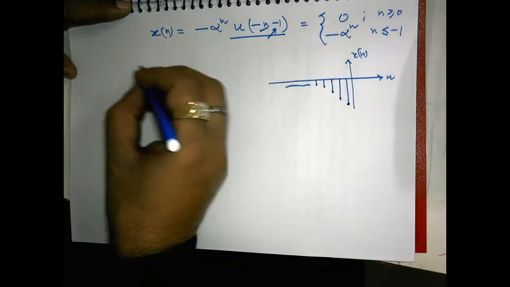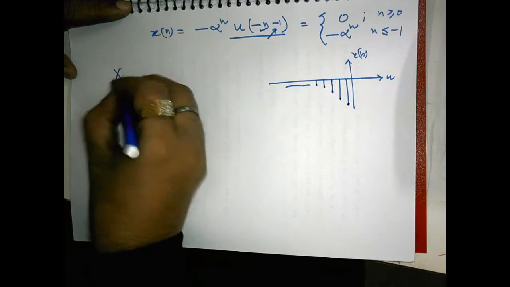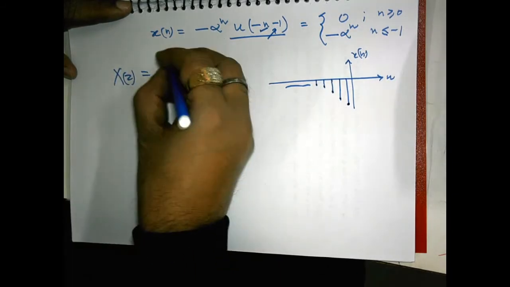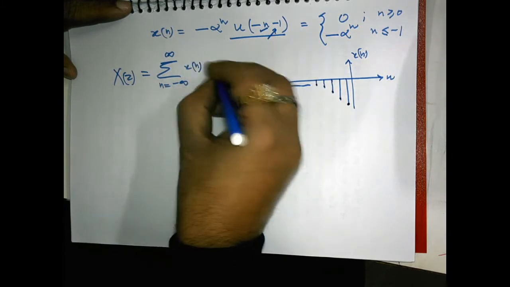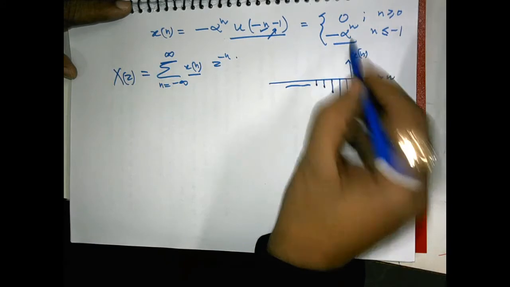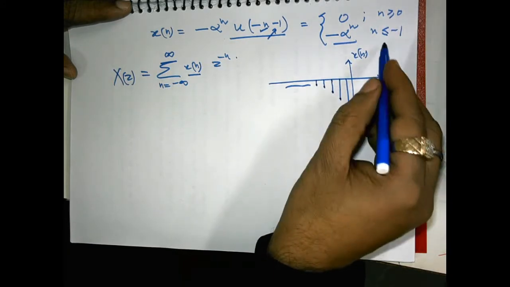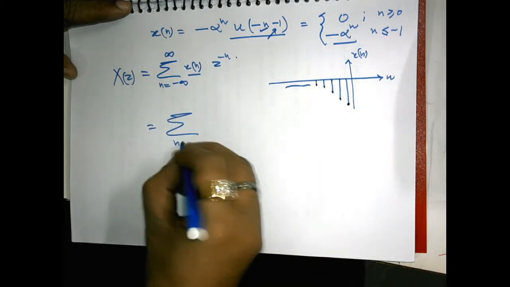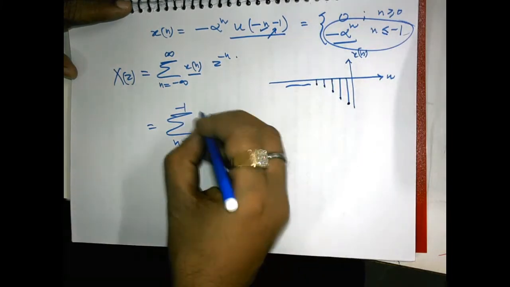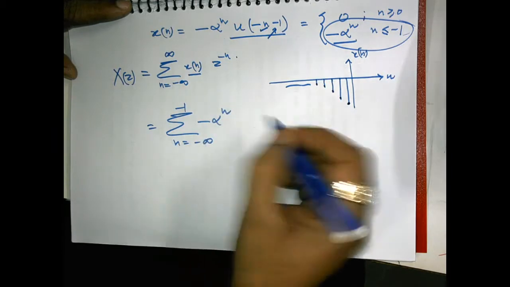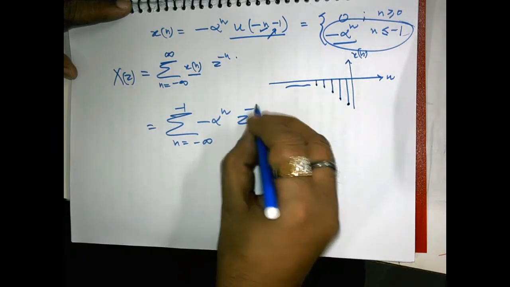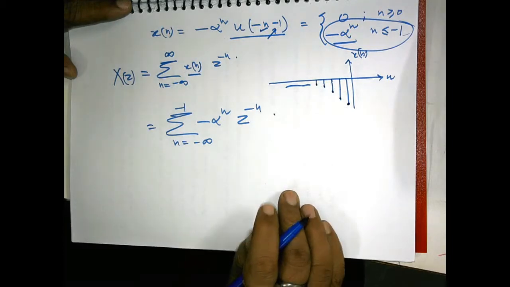If you write the expression for the Z transform of this signal, X(z), the normal expression says it is summation n equal to minus infinity to infinity x[n] z to the power minus n. But from where to where does this x[n] exist? It exists only for n equal to minus infinity to minus 1, where it attains the value minus alpha^n, and z to the power minus n.